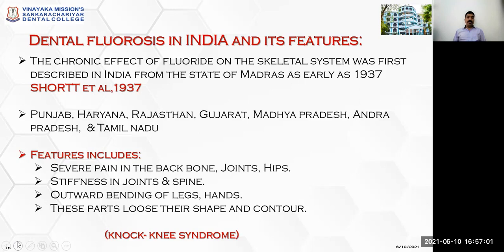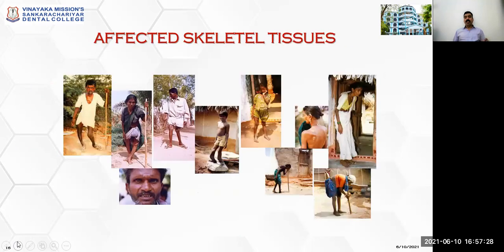The skeletal fluorosis features include severe pain in the backbone, joints, hips, stiffness in joints, spine, and outward bending of legs and hands. These parts lose their shape and control. So it severely affects the bones in the back, the spinal cord, the backbone, joints, hips, and causes stiffness in joints and spine. This is also called knock-knee syndrome, skeletal fluorosis. These are certain examples and photographs of affected people. If you see the legs, they become bent. The spine is affected. So we can appreciate the skeletal fluorosis.